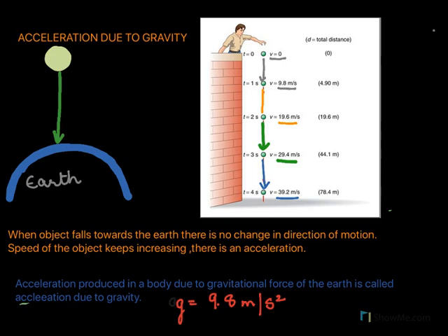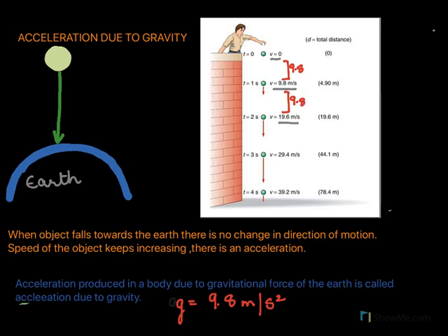Now by how much is the velocity increasing? At 0 second it was 0, and then it became 9.8. That means the difference here was 9.8. Now look at the next second. It was 9.8, then it became 19.6. What is the difference in the velocity? It has increased by 9.8.